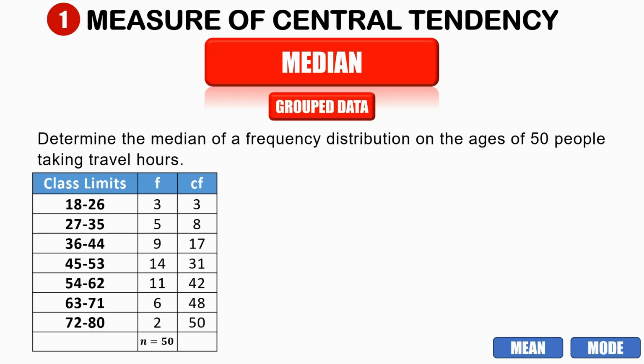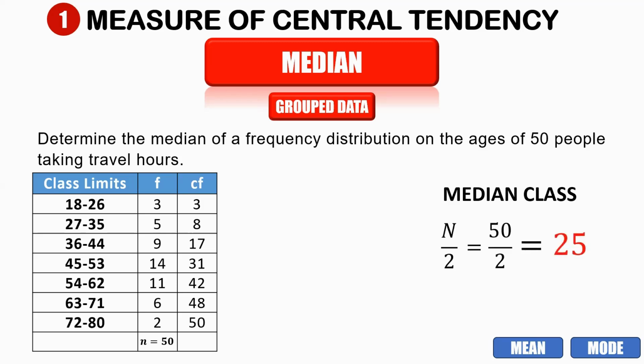Before we dive into the formula, we need to look for the median class. For the observations of our given values, we are going to look for the median class. Okay? So the median class is n over 2. Our n is 50, divided by 2, and that is equal to 25.